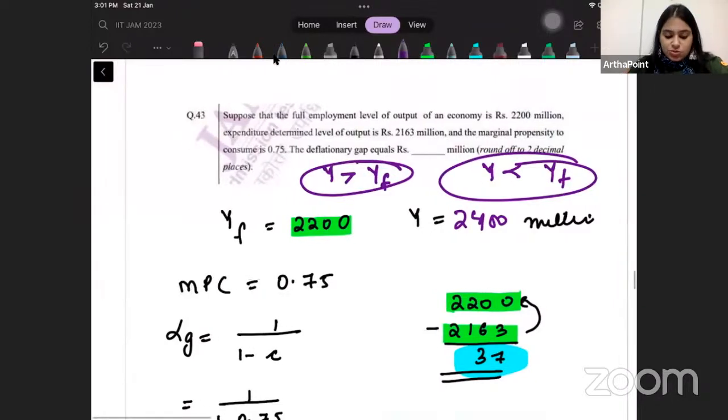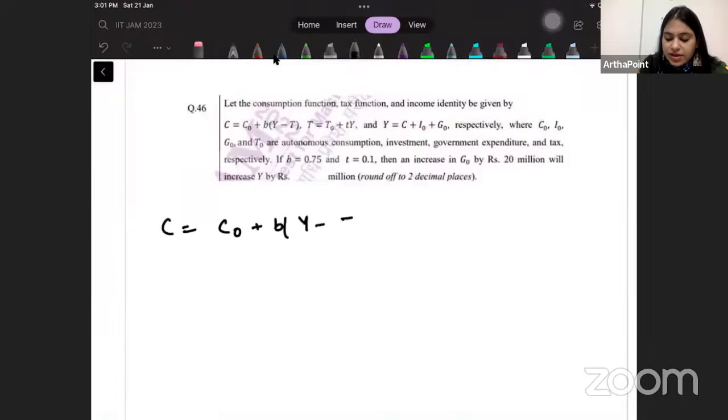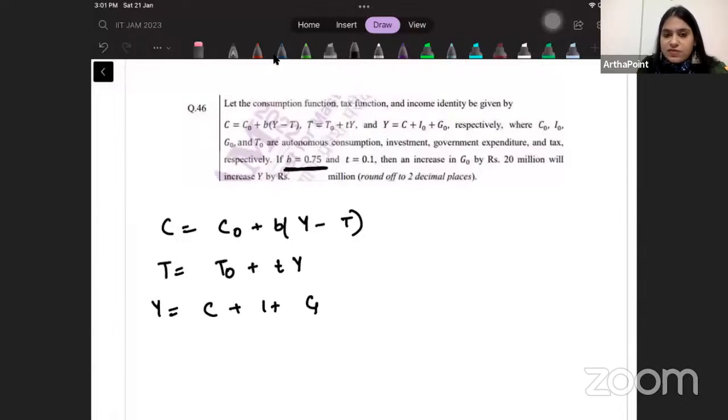Okay, now come to the next question. Let the consumption function, tax function, and income identity be given by this. So you're given C is equal to C naught plus B, Y minus T, T is equal to T naught plus T Y, Y is equal to C plus I plus G. So you're given that B is 0.75 and T is 0.1. Increase in G by 20 million will increase Y by how much?